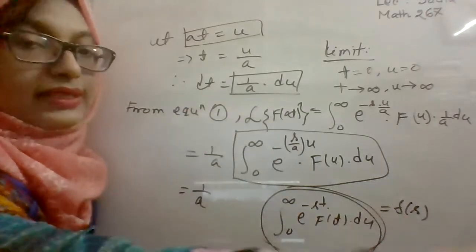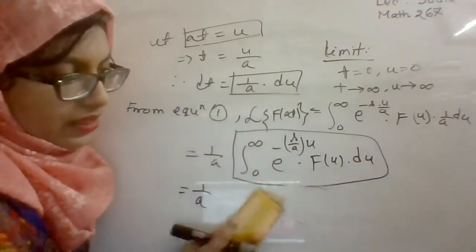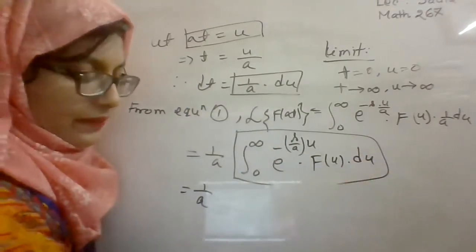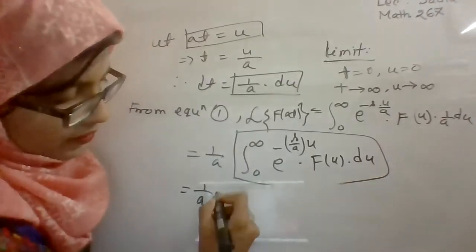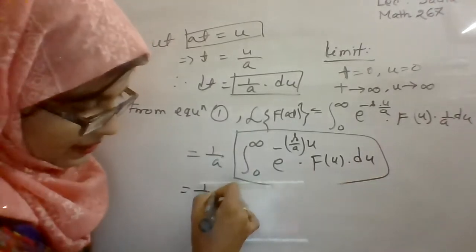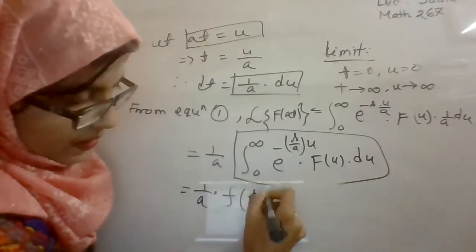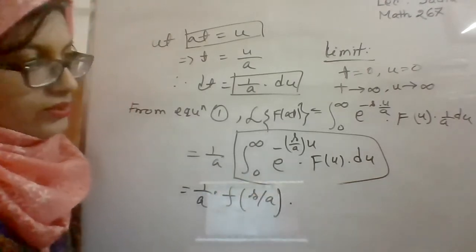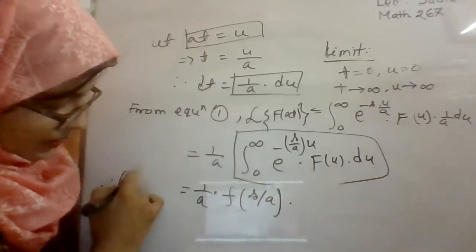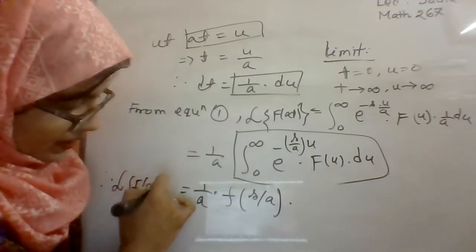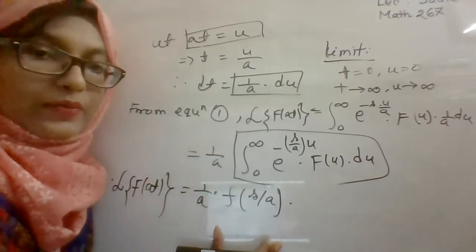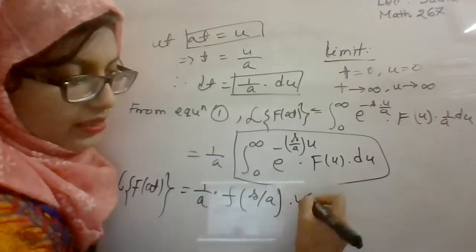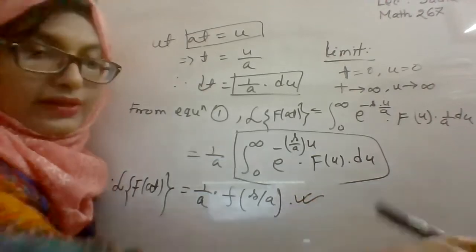So we can write it as F of s by a. We have seen that the Laplace transformation of f of at is equal to 1 by a F of s by a. This is our scale property of Laplace transformation, and we have completed the proof for this property.